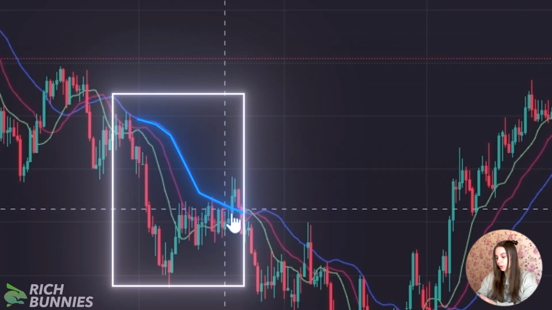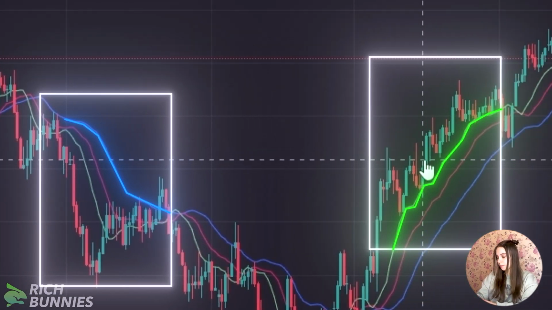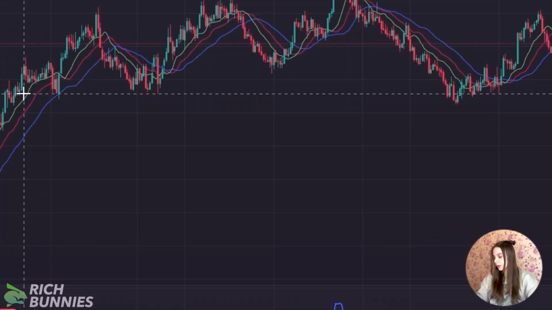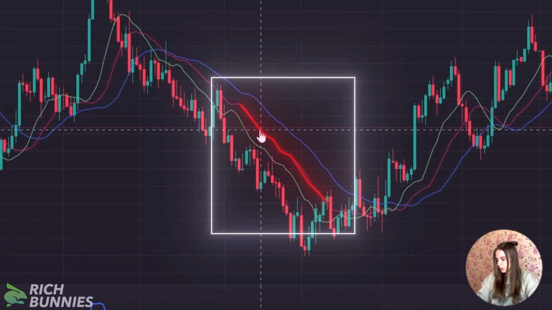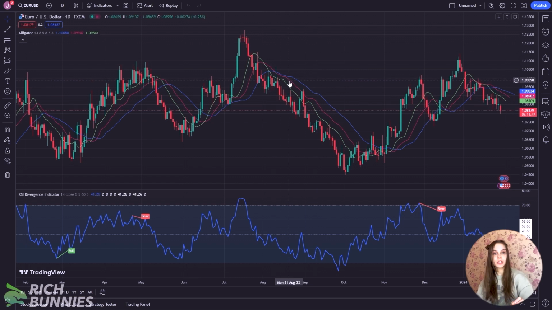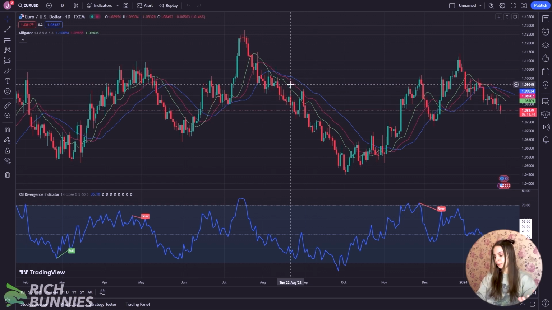If we have a blue moving average, it is a downward trend. If we have green, it is an upward trend. And between them, there is a red moving average. It resembles the moving average indicator a little bit. If blue or green crosses the red one, it is the first signal of a general change in our market.